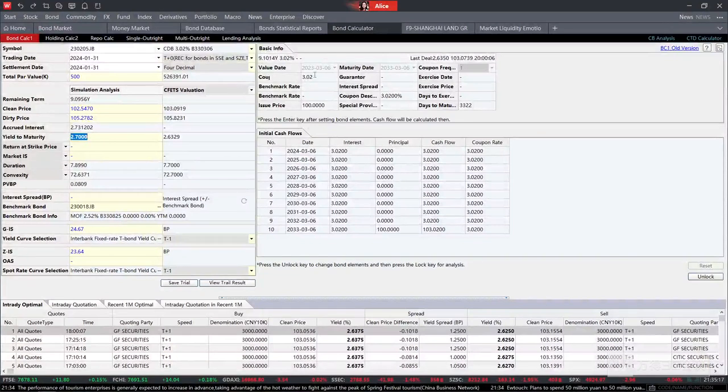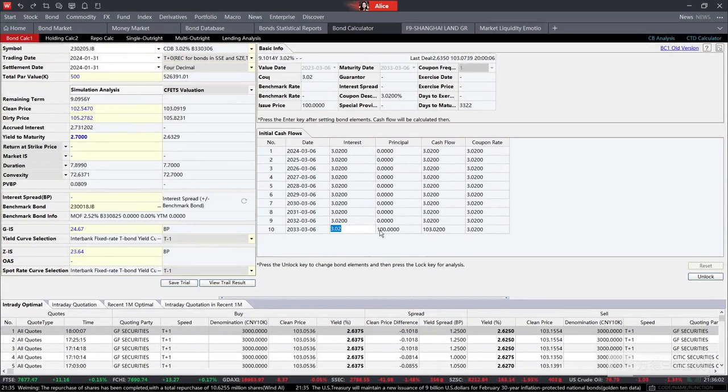We can notice that the coupon rate is 3.02%. So if the issue price is 100, then we can see the interest rate will result in such interest over here. Then we can scroll down. On each interest payment day, we get a coupon of 3.02. And after we scroll down, on the last day, which is also the maturity date of this bond, we will get the interest and also get back the principal of 100. In total, it is 103.02 on the last day, the maturity date of this bond.